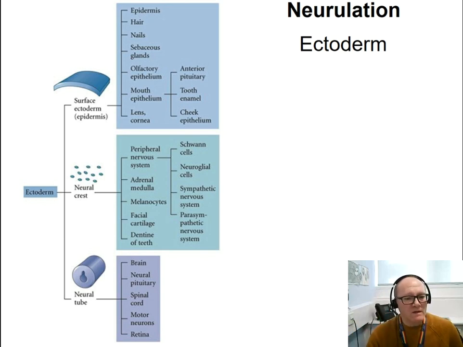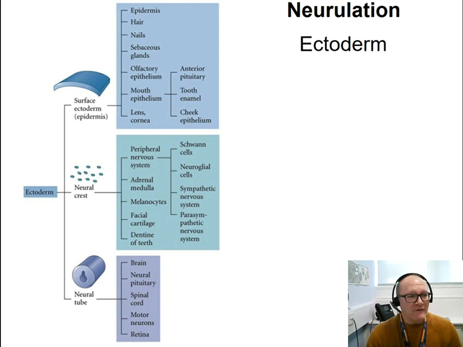Okay. So in this second part of the lesson, we are going to talk about neurulation. Neurulation is the formation of the neural tube. So which tissue, which layer of cells, is responsible for the formation of the neural tube? Well, it is the ectoderm. The ectoderm is responsible for the formation of the neural tube amongst other things.